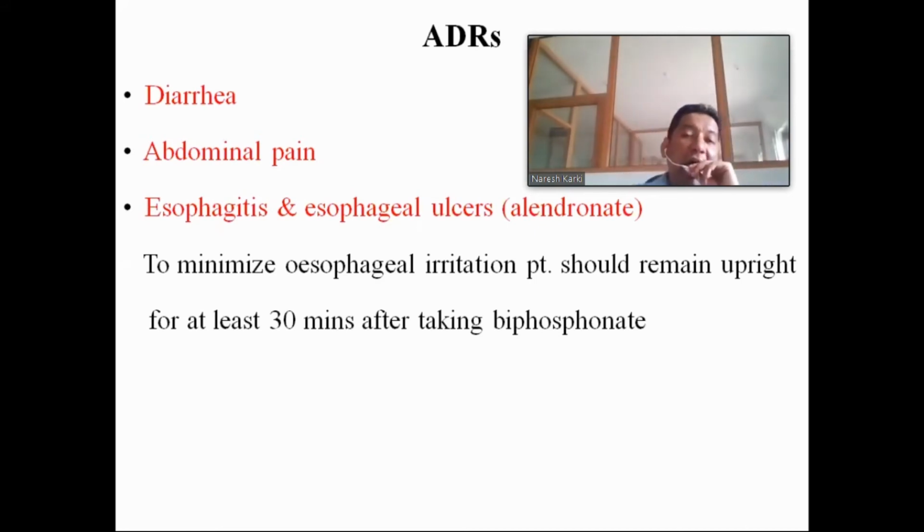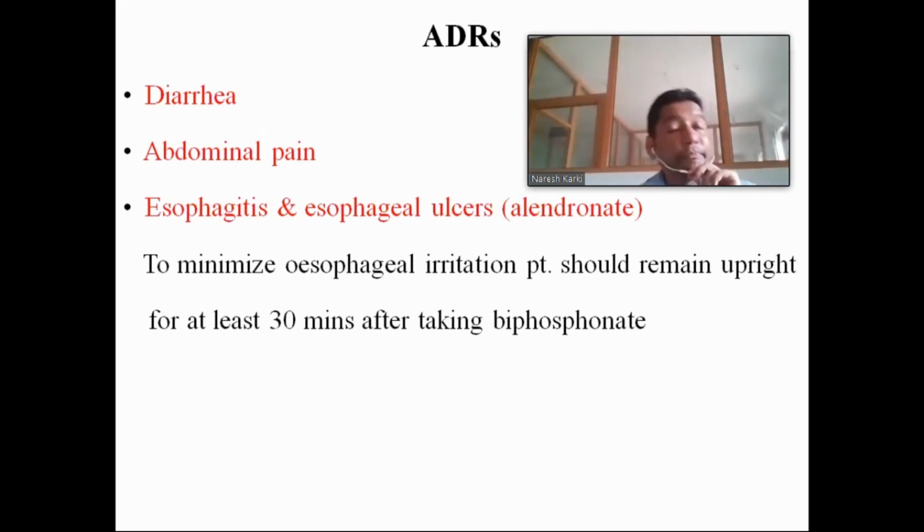So to minimize this oesophageal irritation, the patient should remain upright for at least 30 minutes after taking the biphosphonate. The reason is that by remaining in the upright position, the biphosphonate taken along with the water will enter the stomach. So all the particles will enter the stomach, and that will minimize the esophageal irritation. So I will repeat it again.